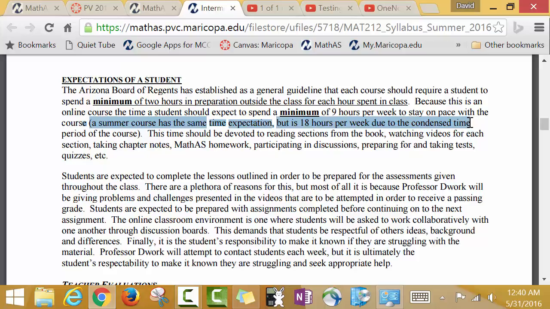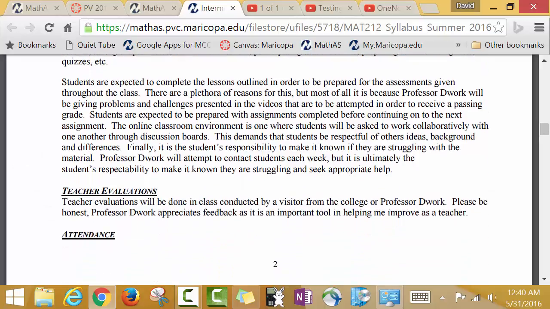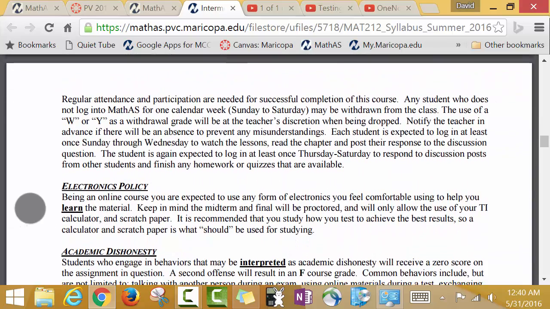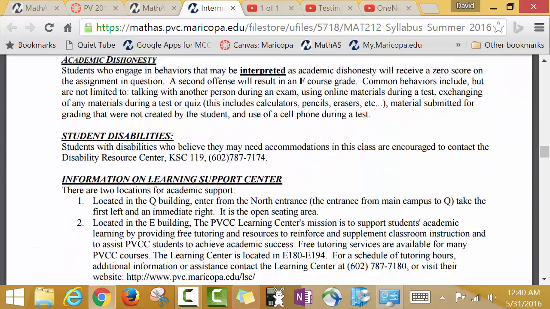I can make you new problems if you need more practice. But the idea is 18 hours a week at minimum to be successful. It will take that. If you are not prepared for that, if you don't have that over this stretch of the 8 weeks, you probably should think about maybe taking the course when you do have a little bit more time. Okay, keep reading, read everything else as you go through here.